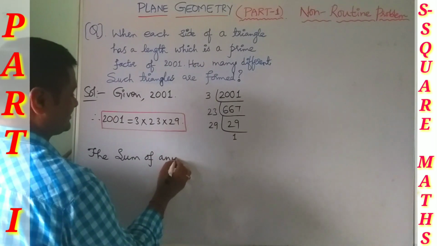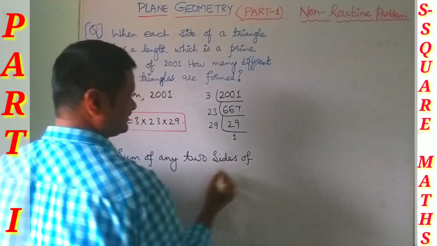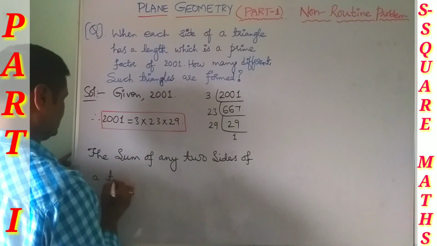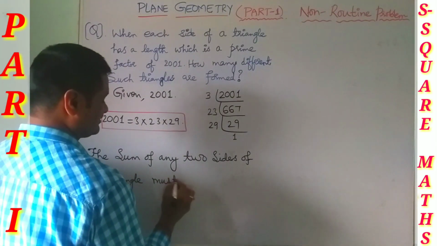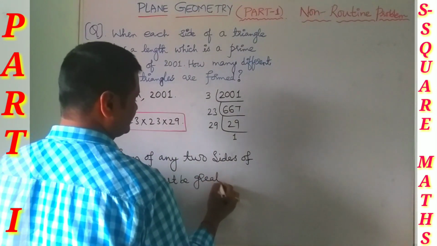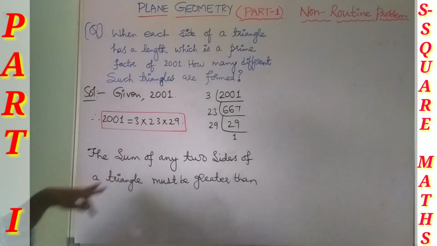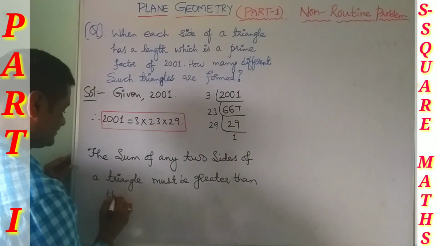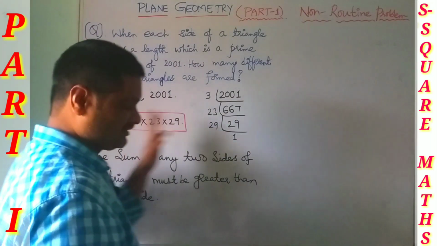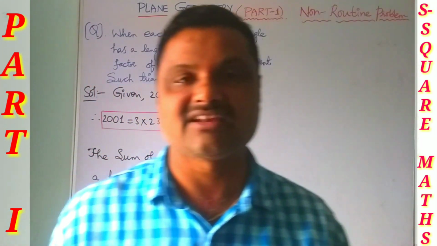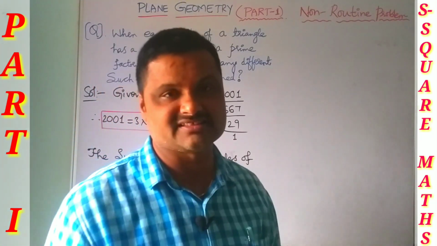This is the property we are going to follow to decide whether the given measurements form a triangle or not, which you studied in your 7th, 8th and 9th standards of CBSE and SSC.